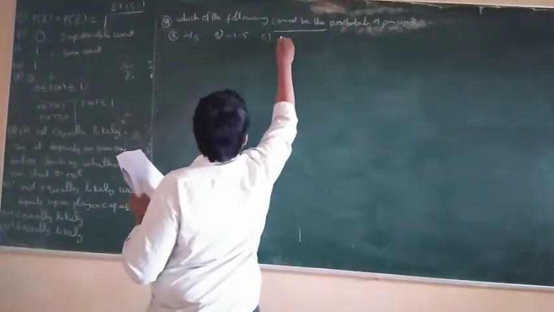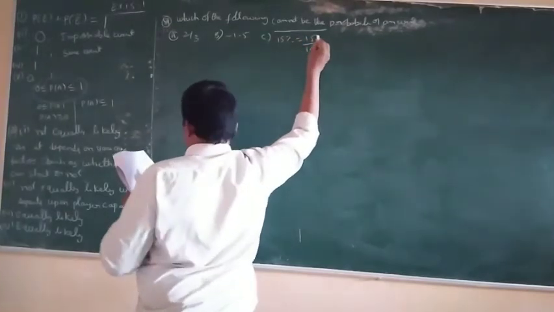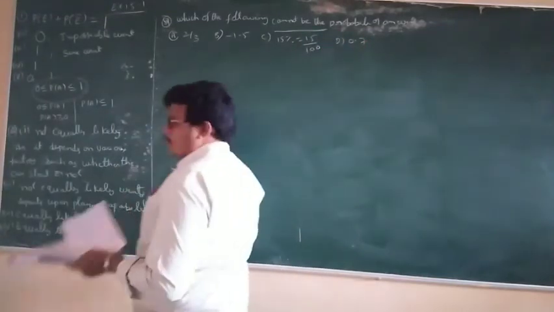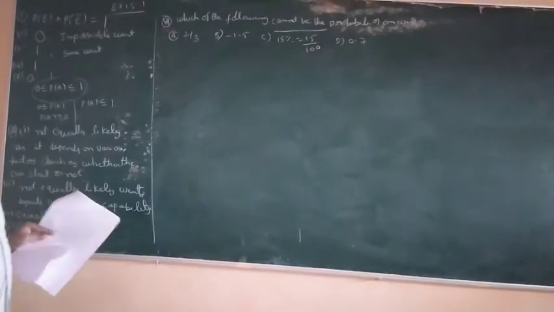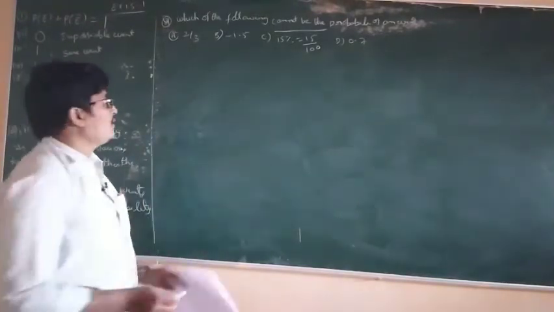Option C: 15%, which is nothing but 15 by 100. Option D: 0.7. Which option cannot be the probability of an event?